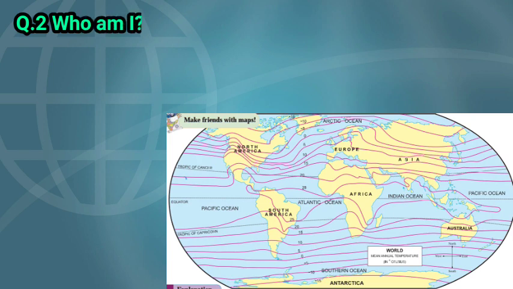Next, question number 2: Who am I? Children, here again we have some descriptions. With the help of these descriptions, identify who am I.